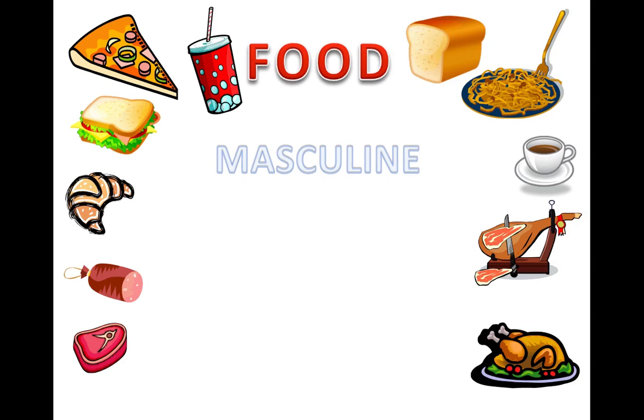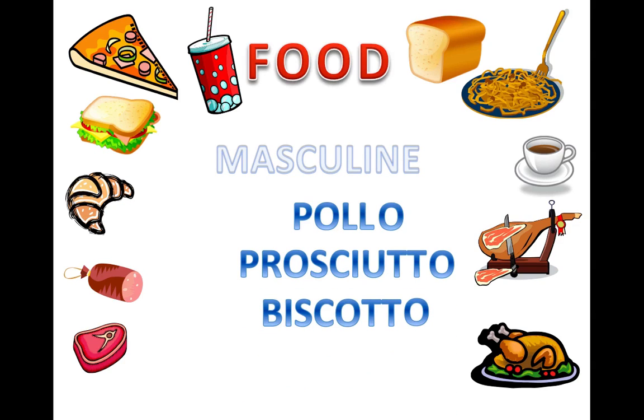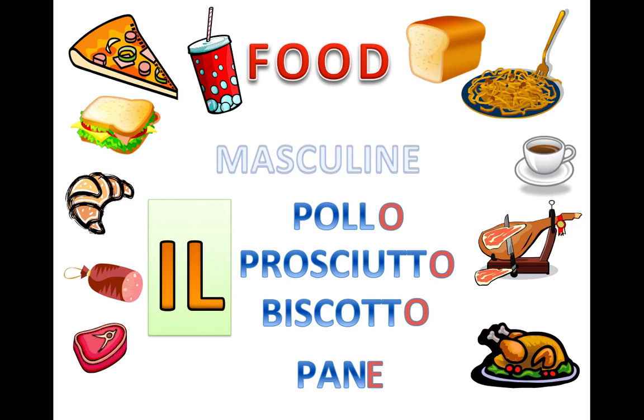Okay, so in the context of our food, we have, for example, pollo, prosciutto, biscotto. We know these are all masculine nouns because they end in O. I'm sorry, I forgot about the E ending word as well, pane. When we have an E ending word, remember that you need to look it up in the dictionary. When you look it up, it says M, that's M for masculine, so you know it's masculine, whereas if it has an F, then it's feminine. So for words ending in O and for all masculine words, the article is il.